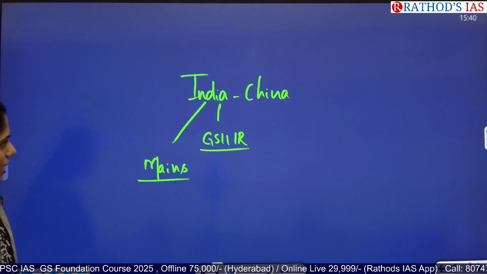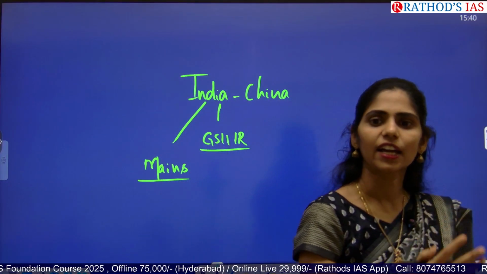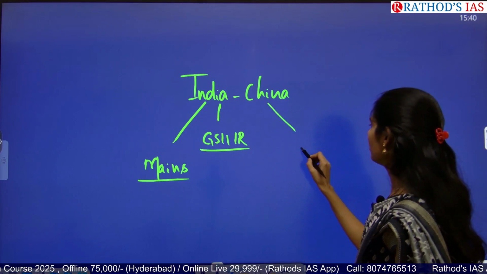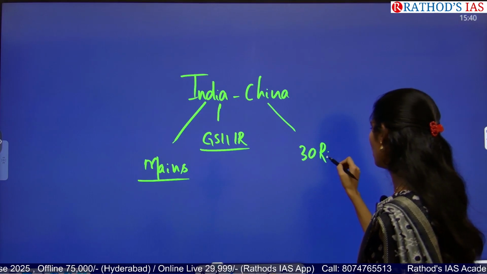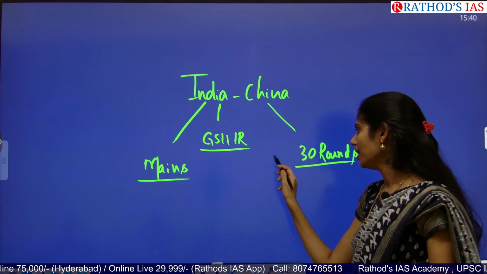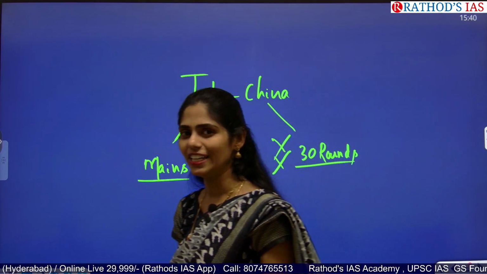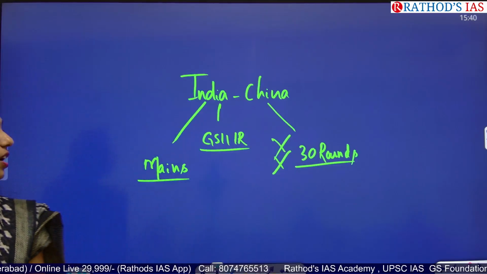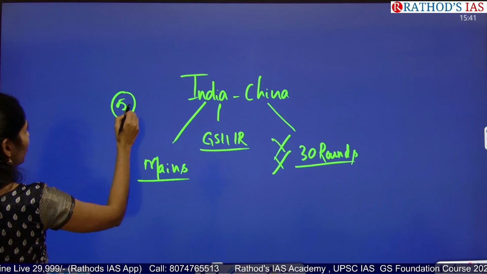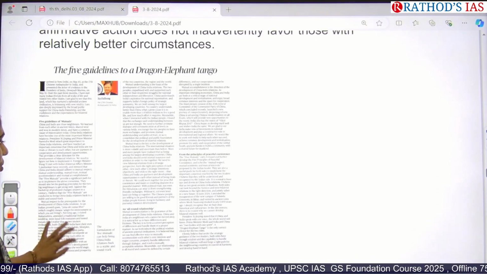And one more thing here: between India and China, we have lots and lots of issues, like aggressive expansionist policy and the border issue. Recently we had more than 30 rounds of talks between India and China for resolution of the boundary dispute, but still there is a stalemate between India and China. So here you have to focus on the five points that can improve the relationship between India and China, which this article mainly focused on.